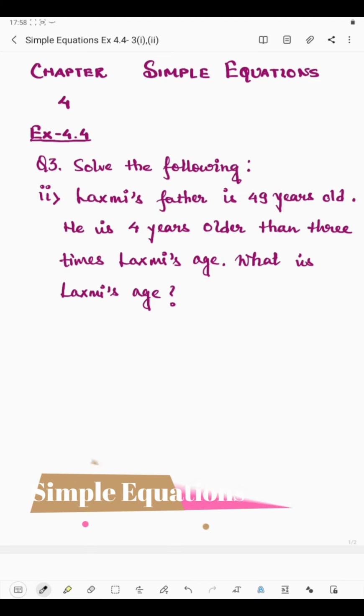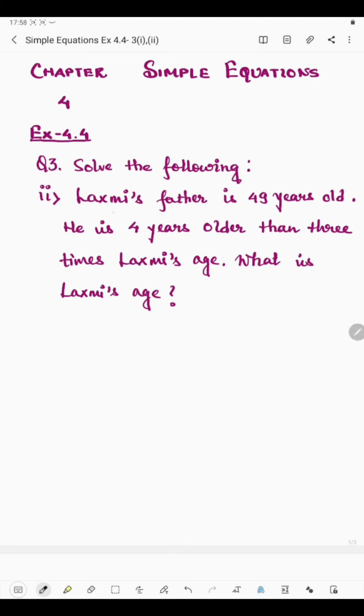Students, now I'm going to start the second part of question number 3. In the second part, Lakshmi's father is 49 years old. He is 4 years older than 3 times Lakshmi's age. What is Lakshmi's age? So here we will have to find Lakshmi's age.